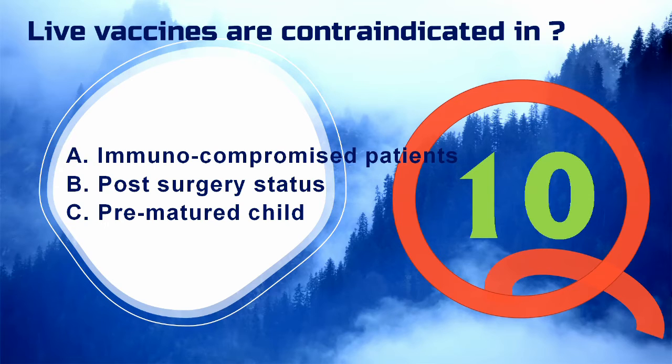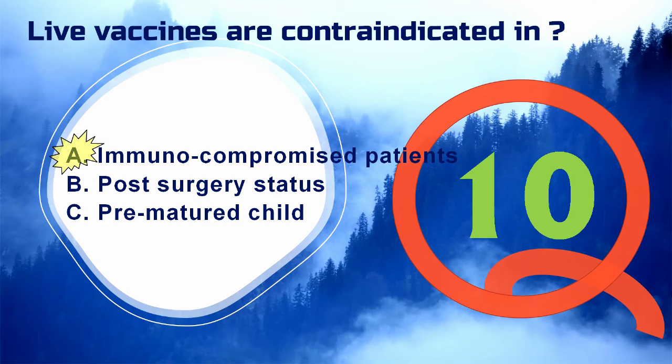So the answer to this question is option A. Another contraindication of live vaccine administration is pregnancy, unless the risk of infection exceeds the risk of harm to the fetus from some live vaccines. For further details on vaccines, you can watch my video on immunizing agents. The link for the same is given in the description.